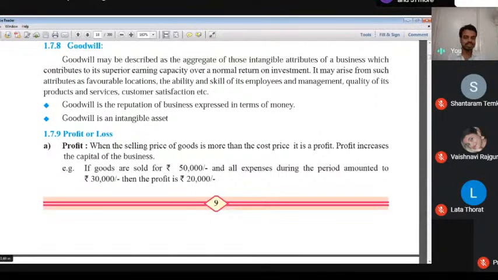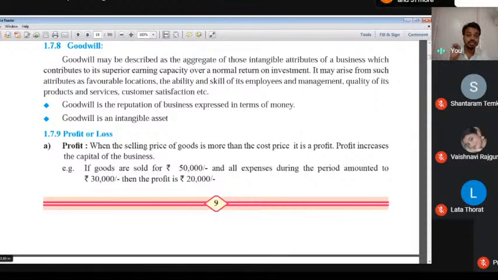It may arise from such attributes as a favorable location, the ability and skill of its employee and management, quality of its product and service, customer satisfaction, etc. Goodwill is a reputation of a business expressed in terms of money. Goodwill means a valuation. When we want to count our reputation in money, that's what we call goodwill.